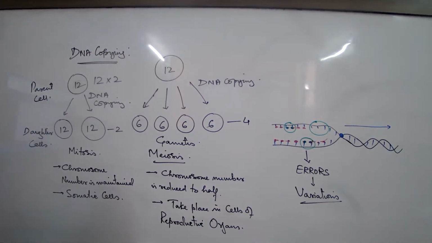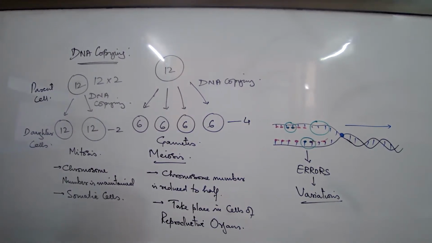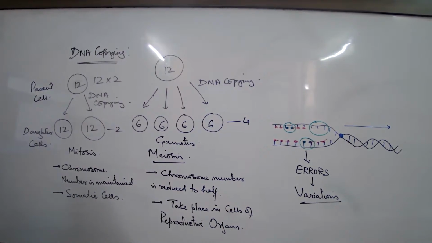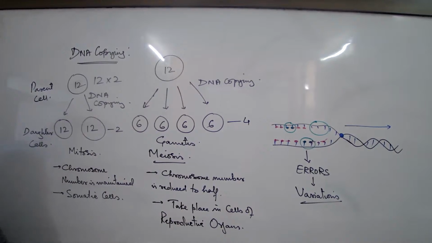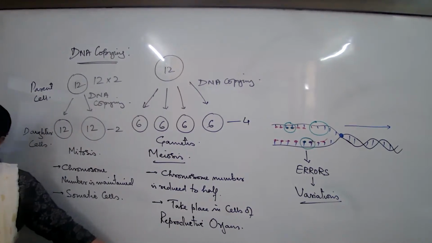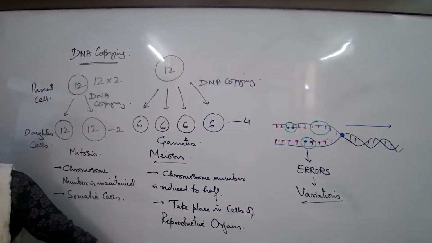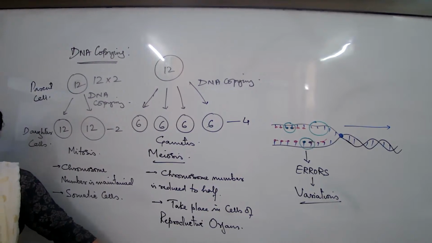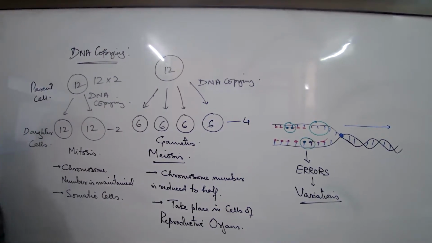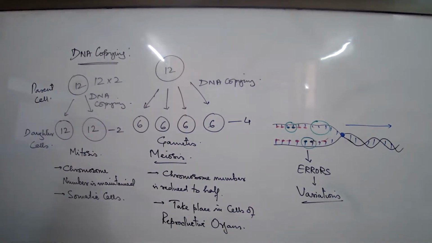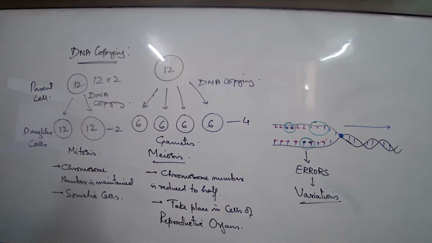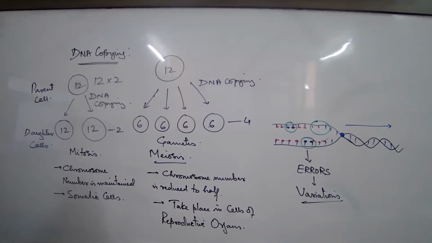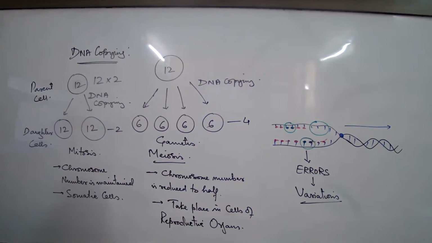Is this much clear? So now you get questions that what are variations? Variations are small changes seen in the characteristics of an organism as compared to its parents. New changes observed in an organism, in the characteristics of an organism as compared to parents. What is the cause for variations? The cause for variations is errors during DNA copying.